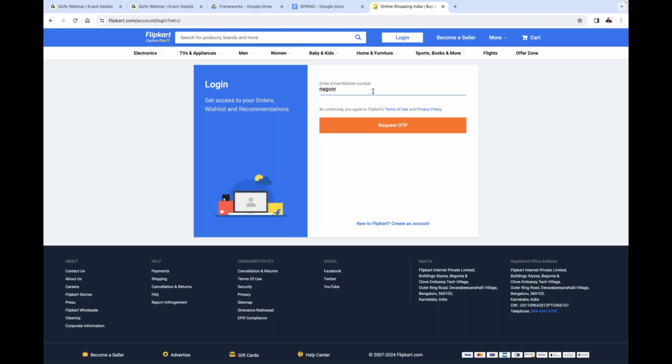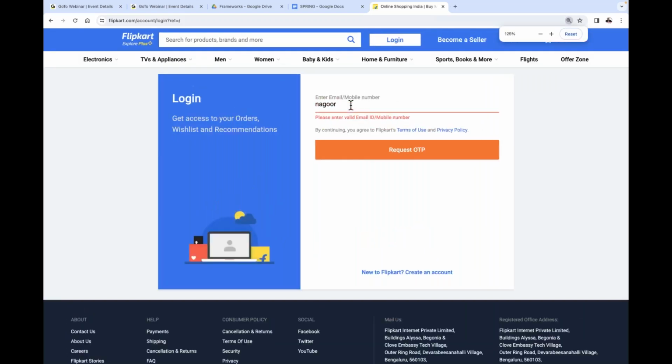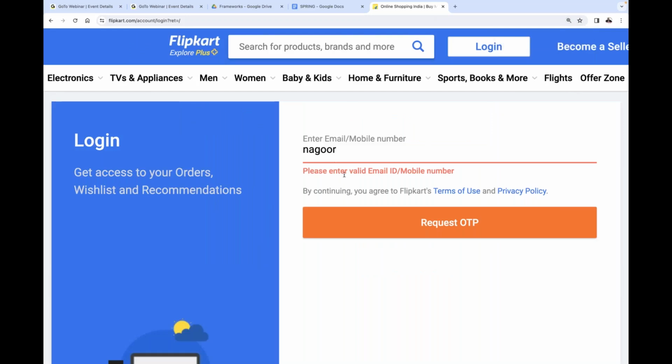If I click on request OTP, what is it providing? See, it is giving some red color message. What is that message? Please enter valid email ID or mobile number. Am I right or not? Okay, fine. Say for example, I enter some mobile number. Is it a valid mobile number? Again, if I click on this one, we are getting the same message: please enter valid email ID or mobile number.